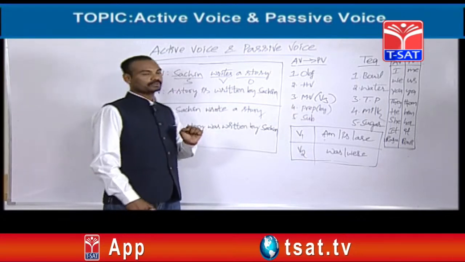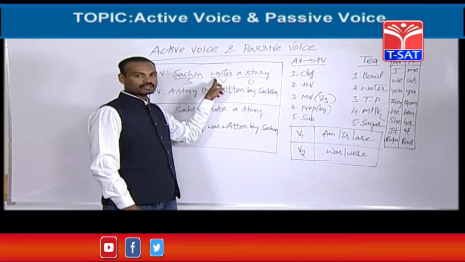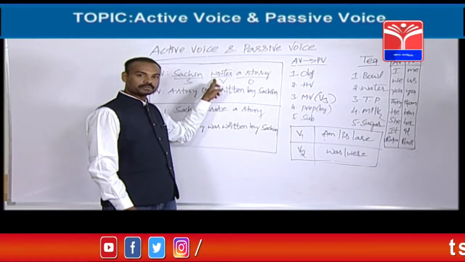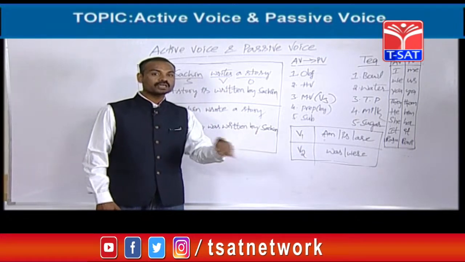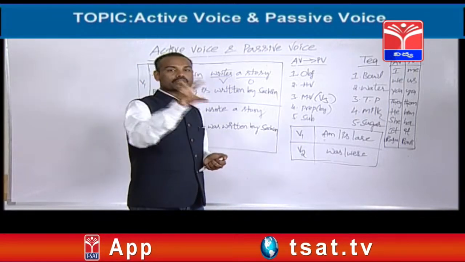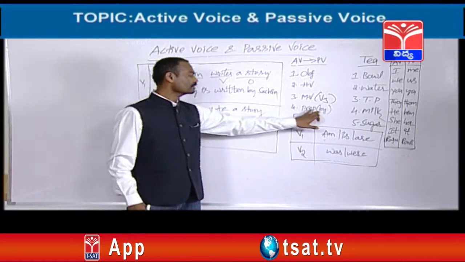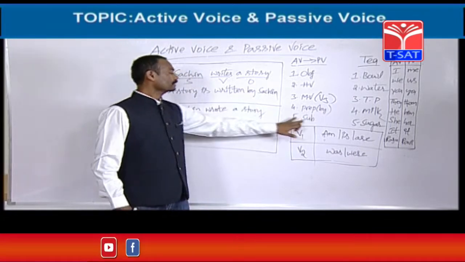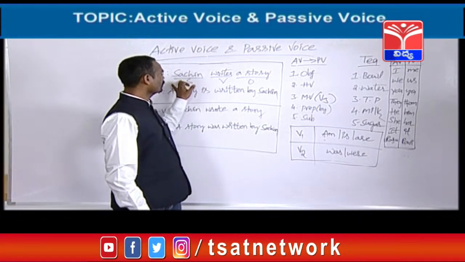Next, what next? Main verb. Very easy. The main verb is already given in the active voice, I told you. So whatever main verb has been given in the active voice, that main verb only should be changed, but it should be changed into the third form. What is the third form of write? Write, wrote, written. Written should be taken. Next, the preposition is by. Then the subject. Here Sachin is the subject.